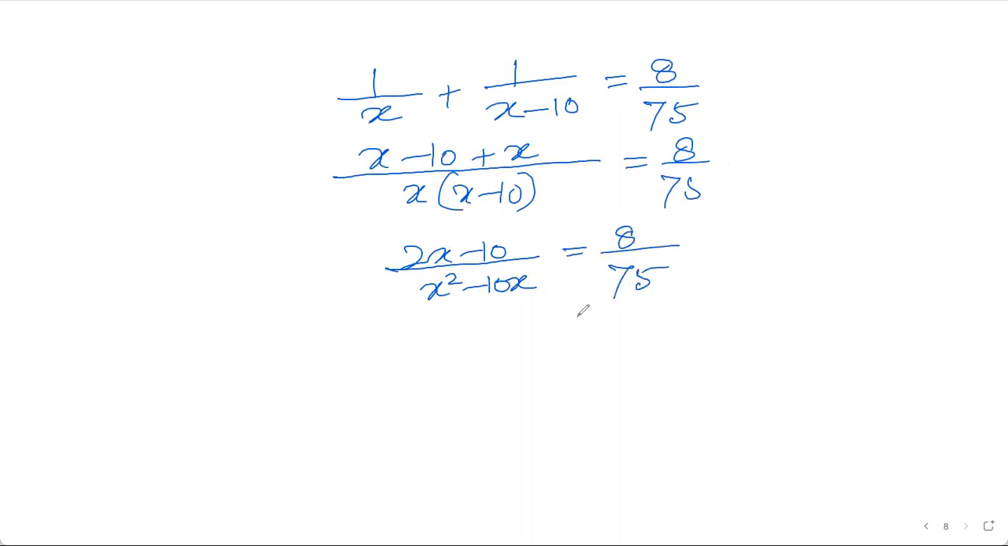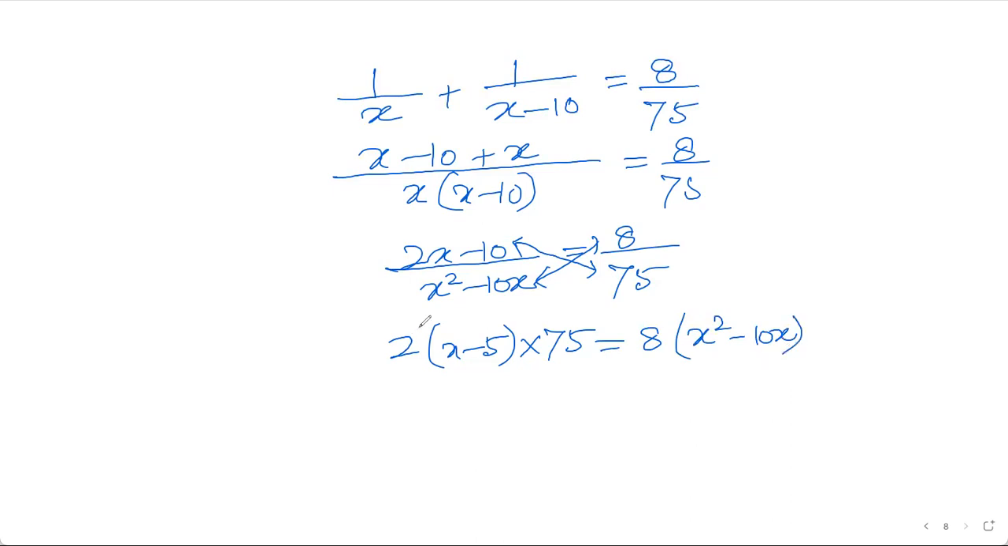Nothing is to be cancelled. One more thing is that if I take 2 common, this becomes x minus 5 into 75. I'm just crossing it and taking 2 common also and doing this way. So 2 into x minus 5 into 75 is equal to 8 into x square minus 10x. Why have I done it? Because I want to lighten it to 4 and 8.